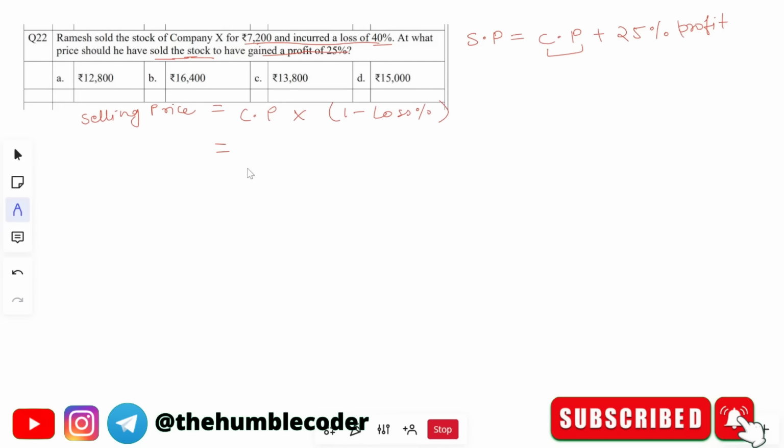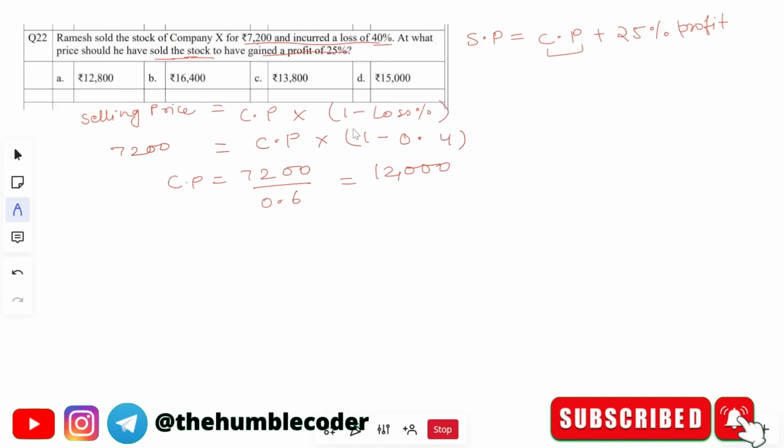So let's try to solve it. Let's substitute the values here now. So selling price is how much? 7,200, and then cost price we need to find out, and then 1 minus loss percentage. So 1 minus loss percent is how much? 40%, so we can write it as 0.4, right? So now we will solve these values. So cost price is equals to 7200 divided by 1 minus 0.4, which is 0.6. When you solve it, we will get it as 12,000. So we have found out the value of cost price.